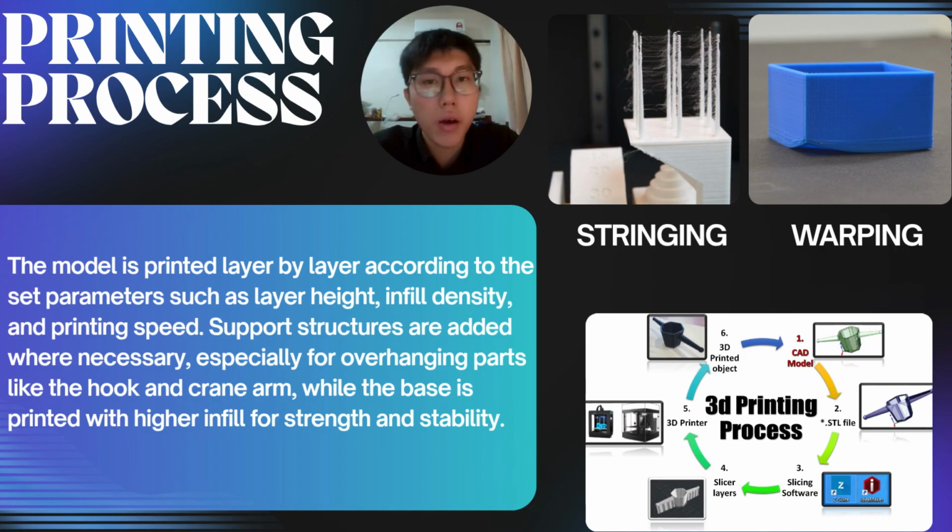So now it is about the printing process. During the printing stage, the model is constructed layer by layer according to the generated G-code. Support structures are added where necessary, especially for overhanging components. However, some common challenges may occur, such as sinking, which affects the surface finish, and warping caused by uneven cooling. Proper parameter adjustment is essential to reduce these defects.